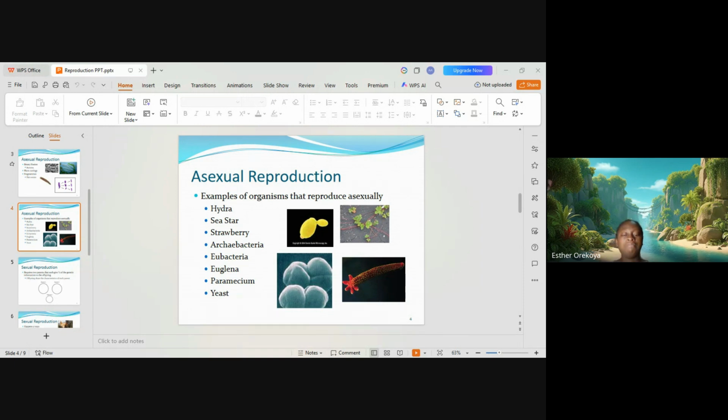Now we have the process in which sexual reproduction occurs. This process is called fertilization. I was mentioning the fusion of gametes; this process is called fertilization. And when they become fertilized, the male part fertilizes the female part. It results in the formation of a new individual.